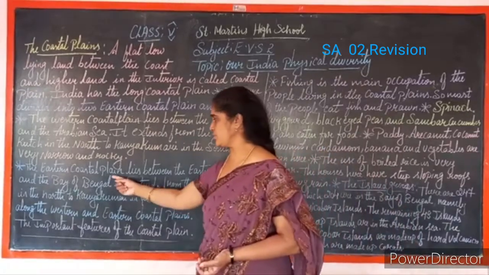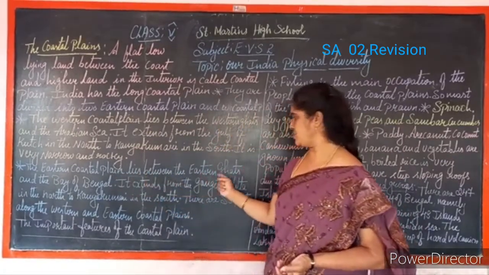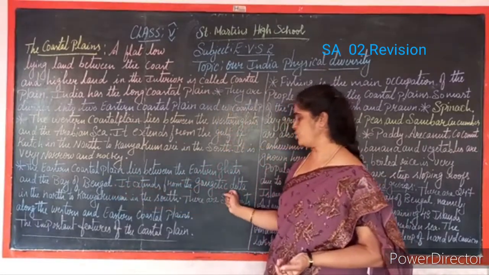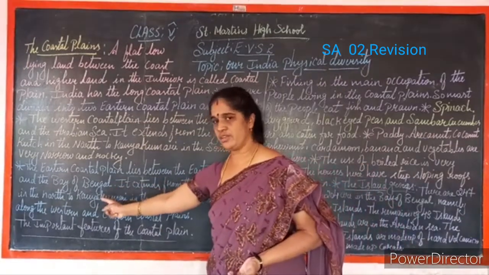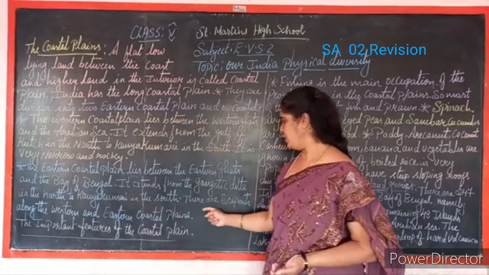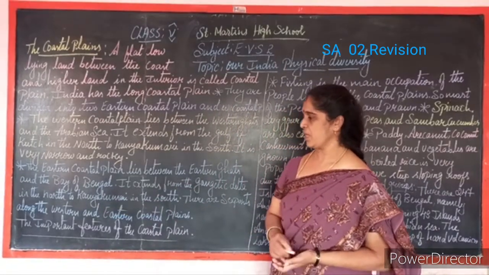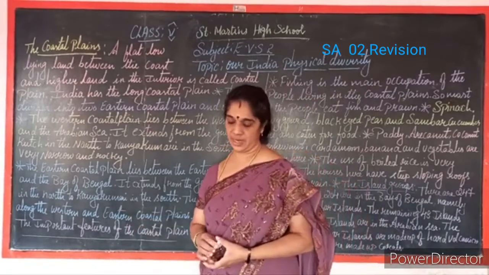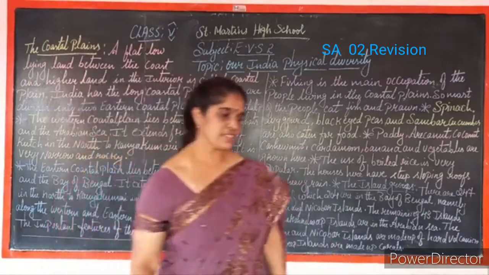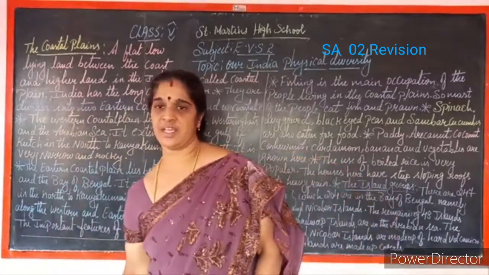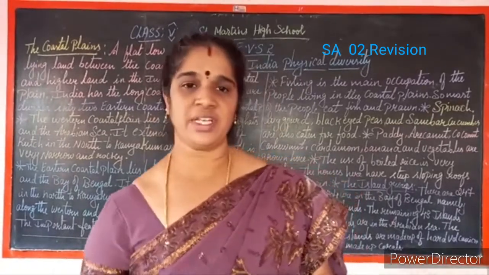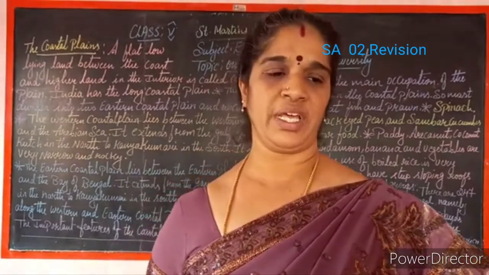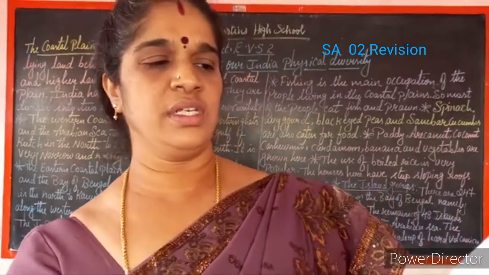So, coming back to the eastern coastal plain, it lies between the Eastern Ghats and the Bay of Bengal. It extends from the Gangetic Delta in the north to Kanyakumari in the south. There are separate seaports along the western and eastern coastal plains. I will show you the map regarding this, children. See, first I will show you the map in the textbook. If you have the textbook, you can see the map, page number 210, India coastal plain.